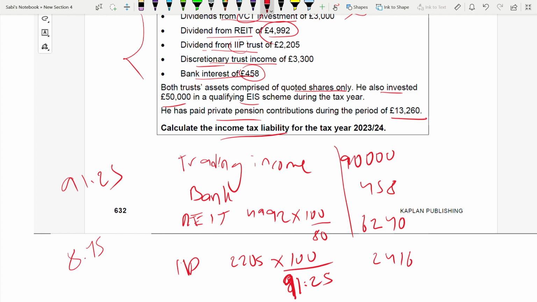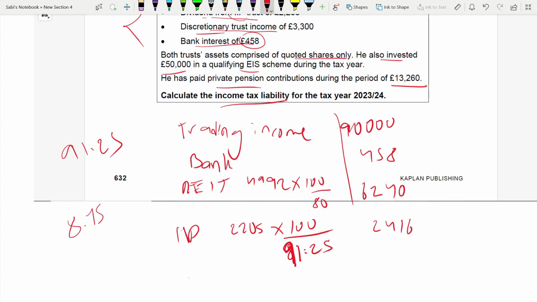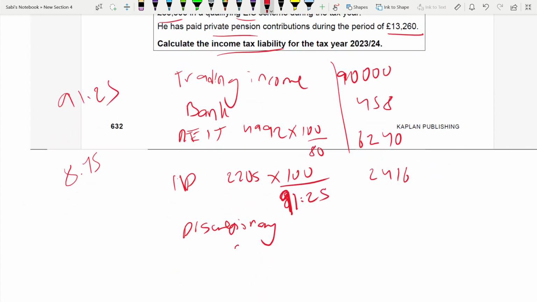Then we have discretionary trust income. Discretionary trust income is received net of the additional rate. It's always fixed for discretionary. When we go through trust income, I'll explain it in ATX, but in taxation it was there. So if you can recall your taxation knowledge, it would be 100 divided by, what is the additional rate? 45, so it's 55.